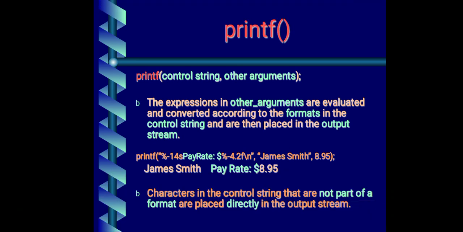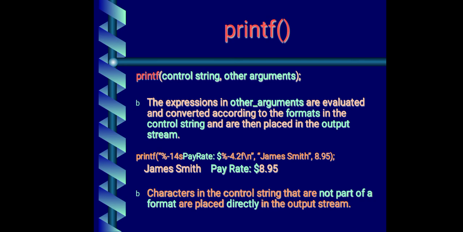And next we are writing percentage minus 4.2 f. In place of f, 8.95 will be displayed. So once you execute this statement, the output will be like this: James Smith pay rate is dollar 8.95. This message will be displayed on the screen.